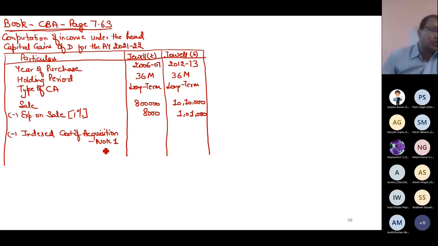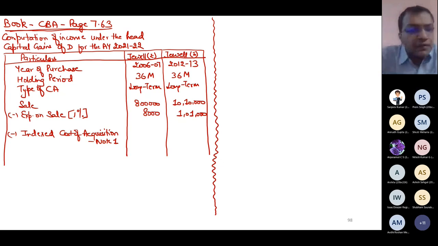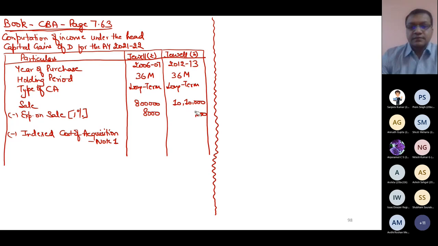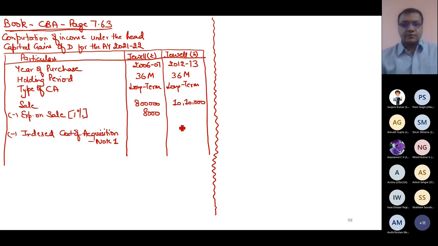This is how the representation should be. Okay, working note number 1. Excuse me, sir. Yes. The expense on sale on jewelry 2 is 10,100? 1%. Yes, 10,100. Yes. So note 1.